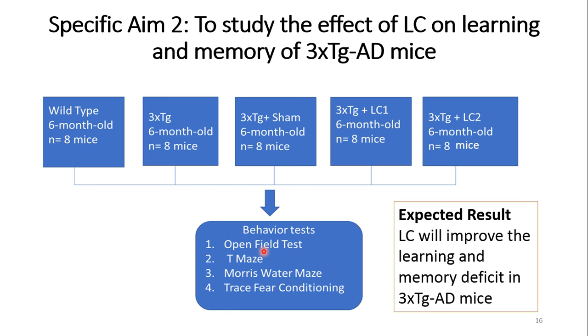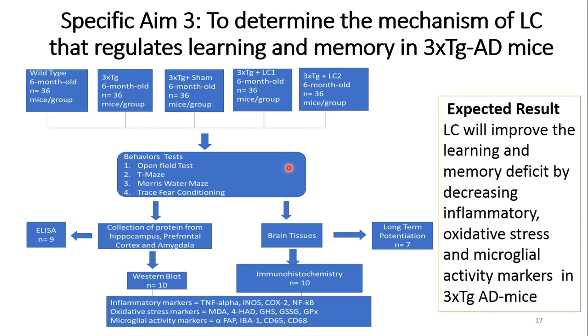First is the open field test for locomotor function, T maze for working memory, Morris water maze for spatial memory, and trace fear conditioning for learning and fear memory. The expected result of this study is LC will improve the learning and memory deficit in 3xTg AD mice.